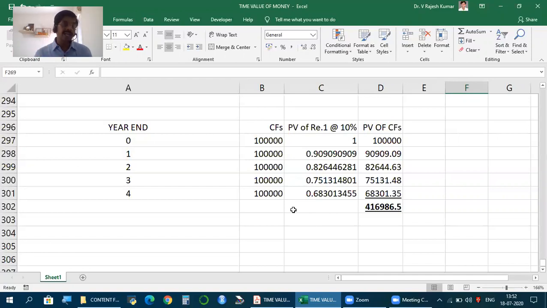And if it is annual cash flows, it is beginning of the year, the base formula you have is 1 plus i. If it is not happening annually, but more frequently, then what is the base formula you have? Wherever you have i, divide by F, wherever you have n, multiply with F. Now, this will give us how to find future value of annuity and present value of annuity.